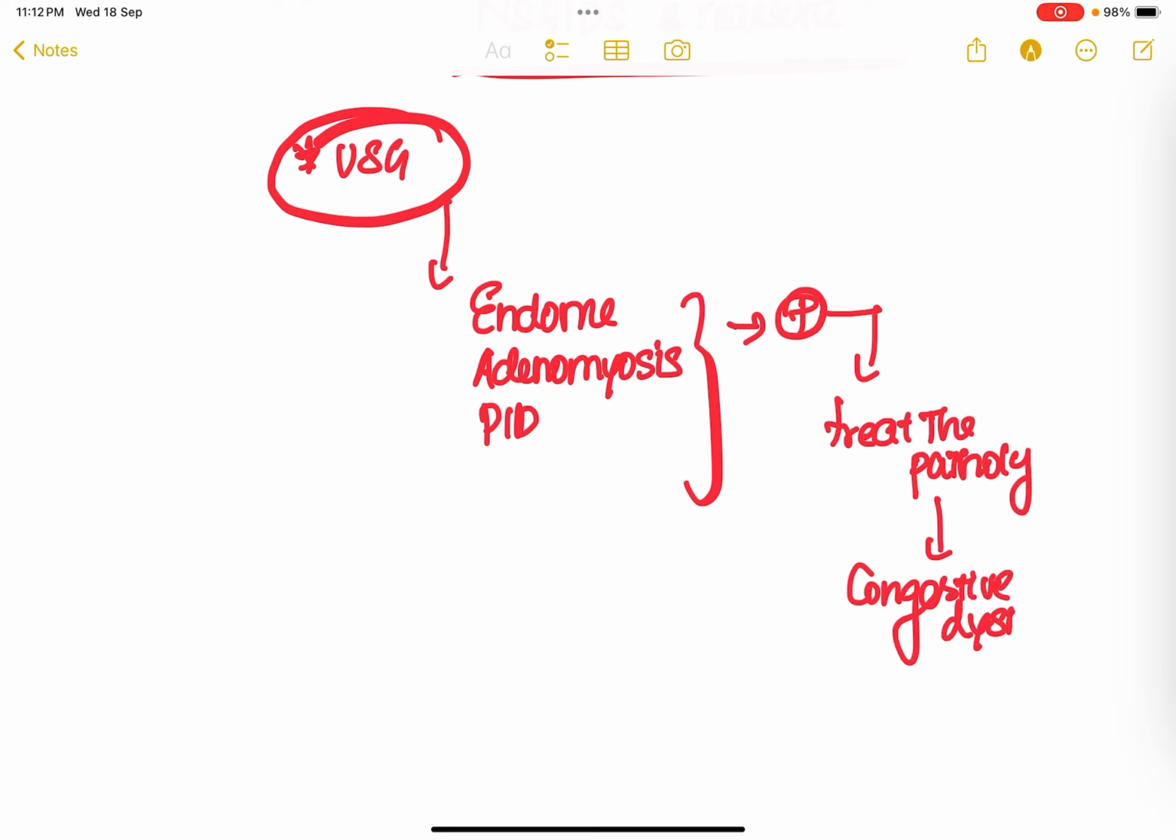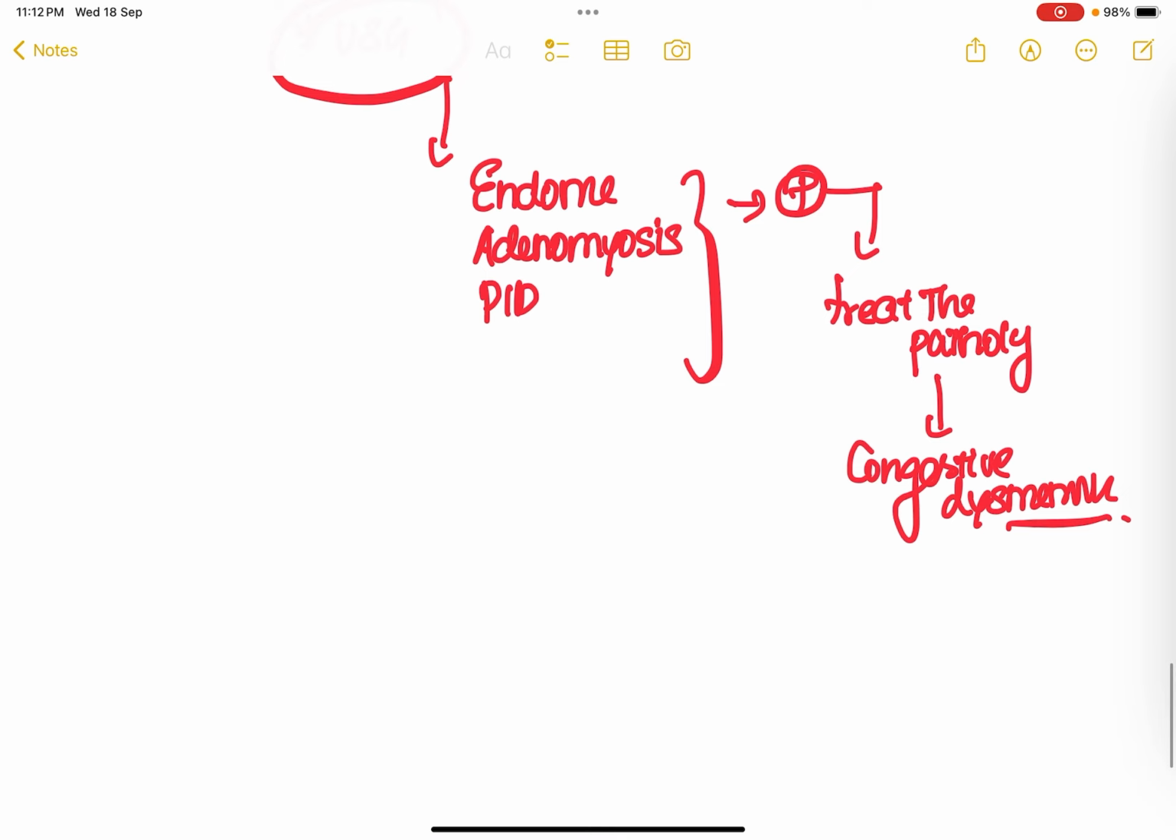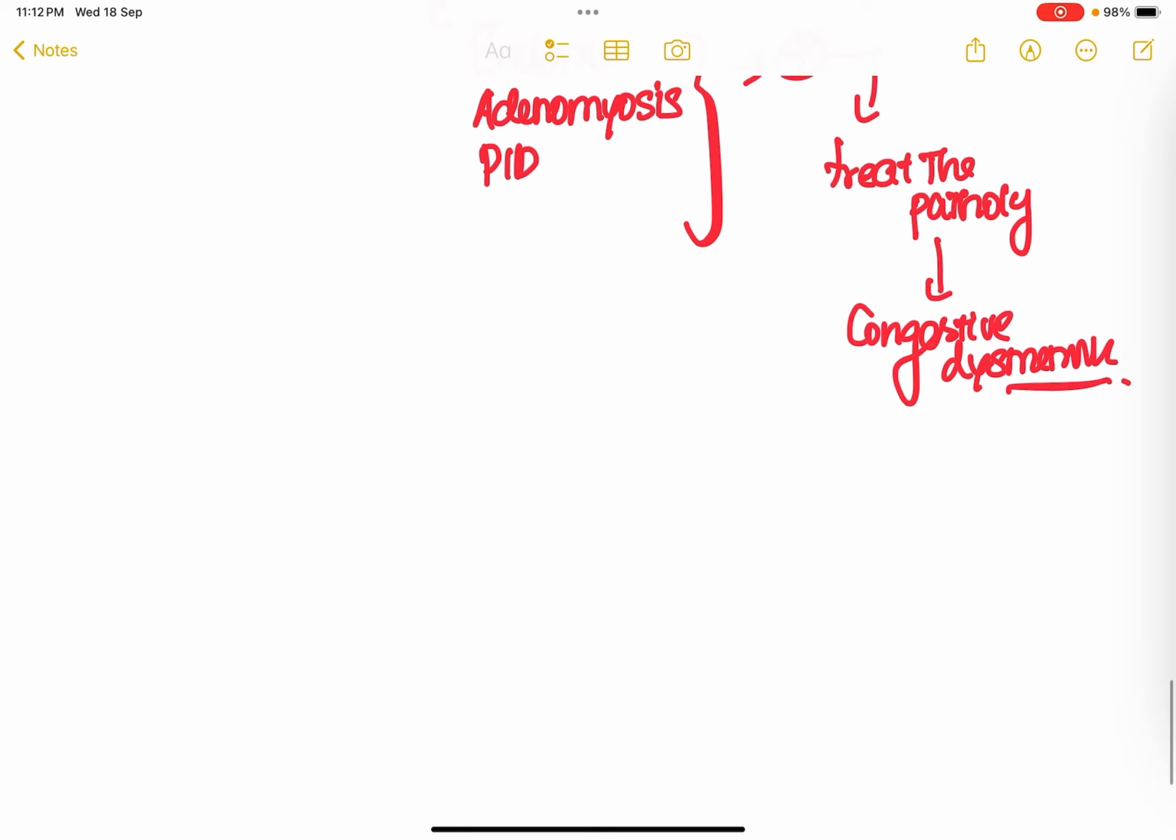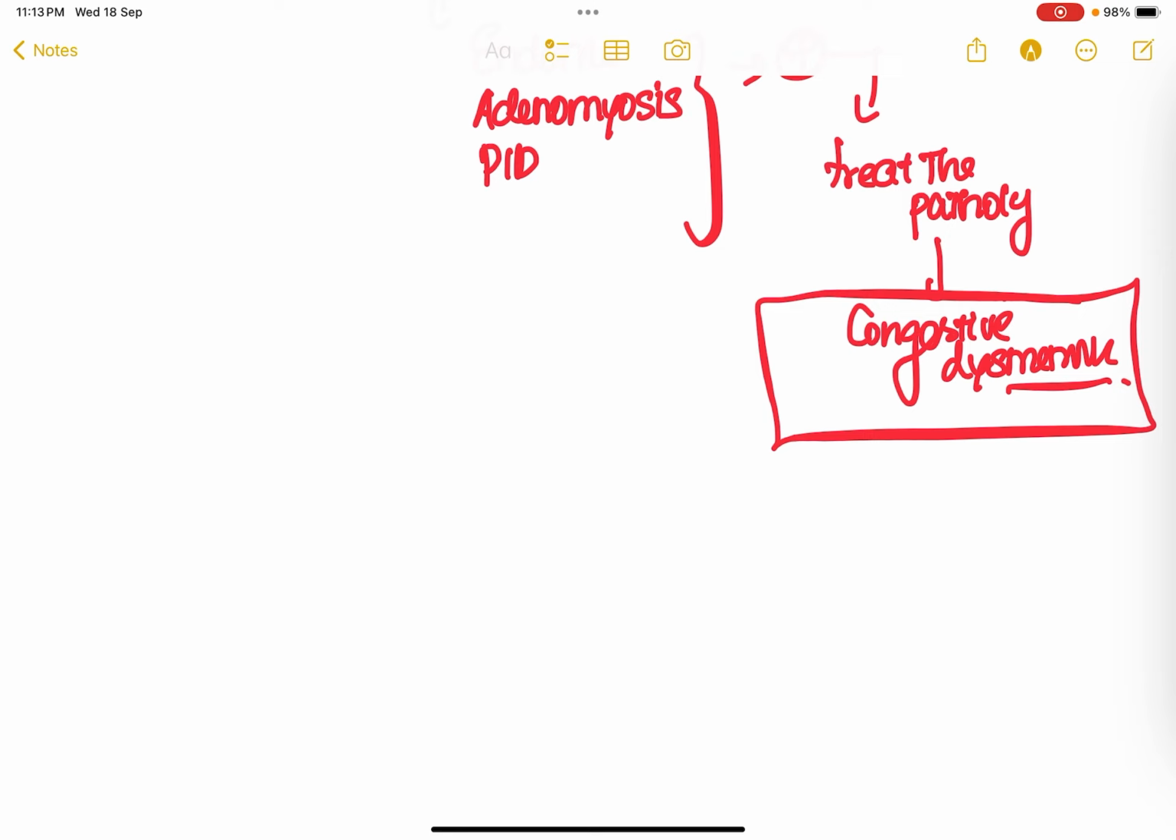Right? For time's sake, you can give NSAIDs and ask the patient to leave, but definitely you have to ask the patient to come to you again with the ultrasound abdomen and pelvis report done, and check for any pelvic pathologies being present. And if any is present, you have to treat the disease, by either medical management or surgical management, if required. Only when you treat the pathology existing in the female is she going to experience relief from this congestive or secondary dysmenorrhea.